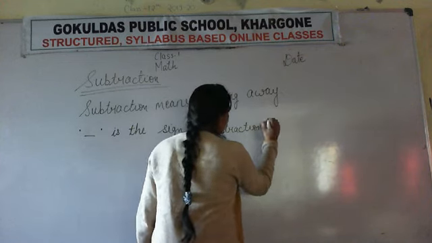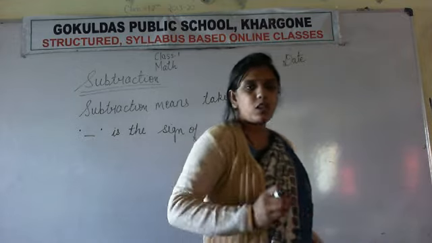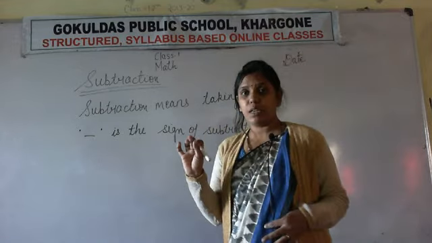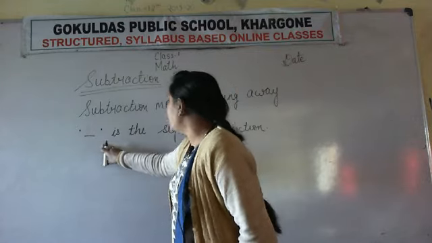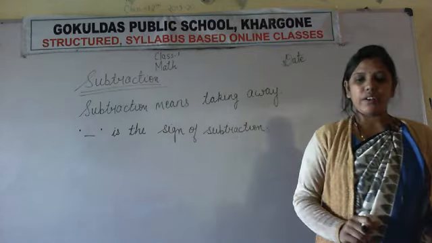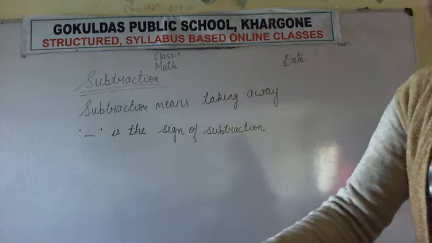This small slanting line, not too big, only a small slanting line, is the sign of subtraction. Write this also, write fast, copy in good handwriting.